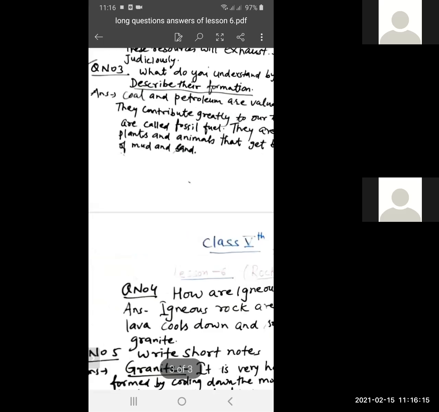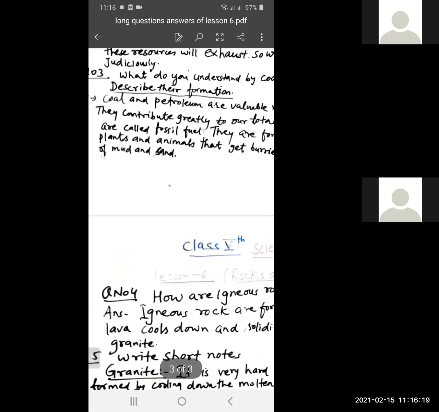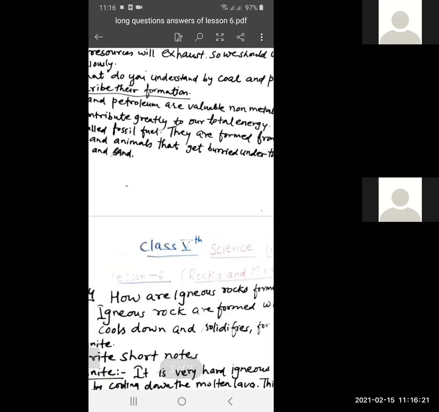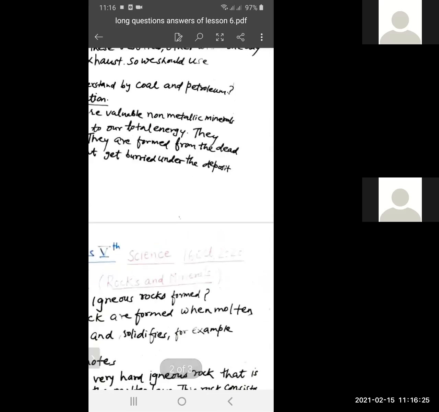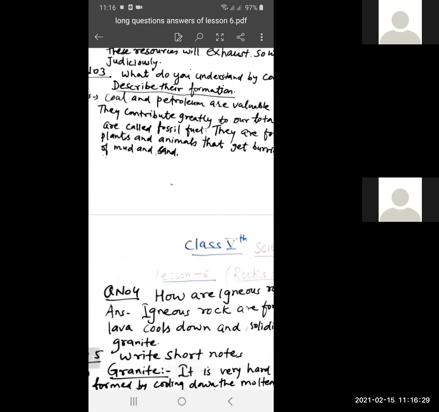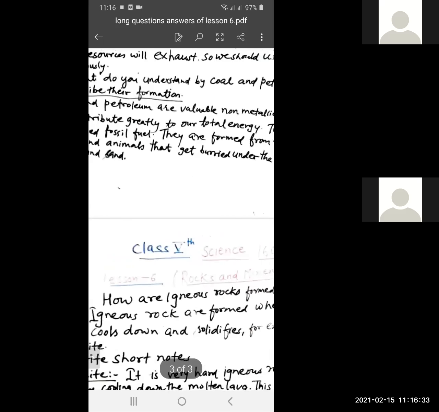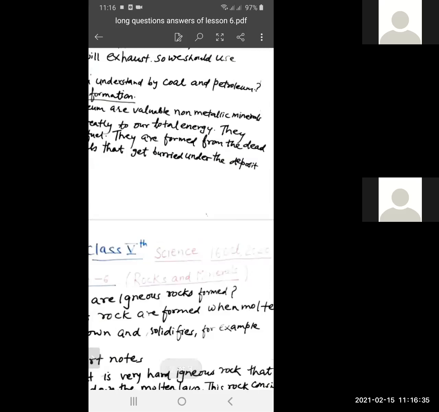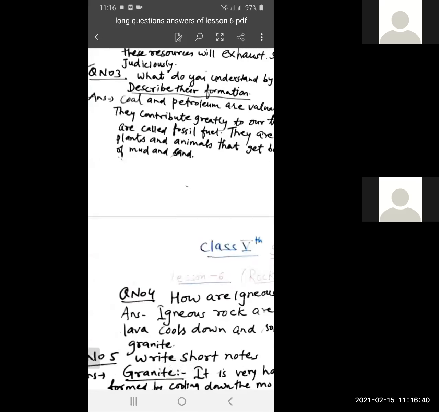Again, I'll read the answer again. Coal and petroleum are valuable non-metallic minerals. They contribute greatly to our total energy. Full stop. They are called fossil fuel.